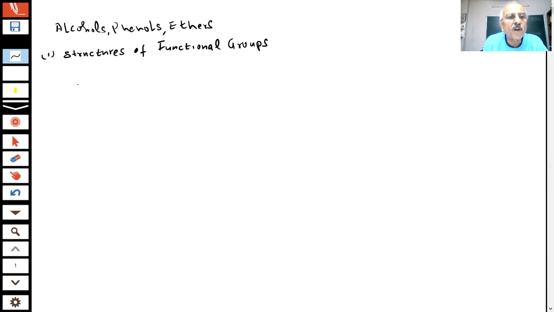If I consider the structure of CH3OH, this is my alcohol. If I write the Lewis structure, you already know there are two lone pairs of electrons on the oxygen. So what I am talking about, students, are the structures of the functional groups.